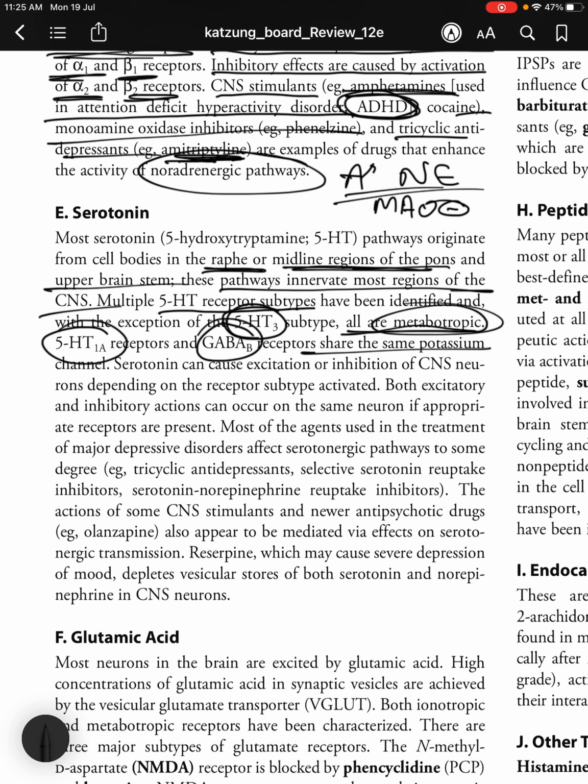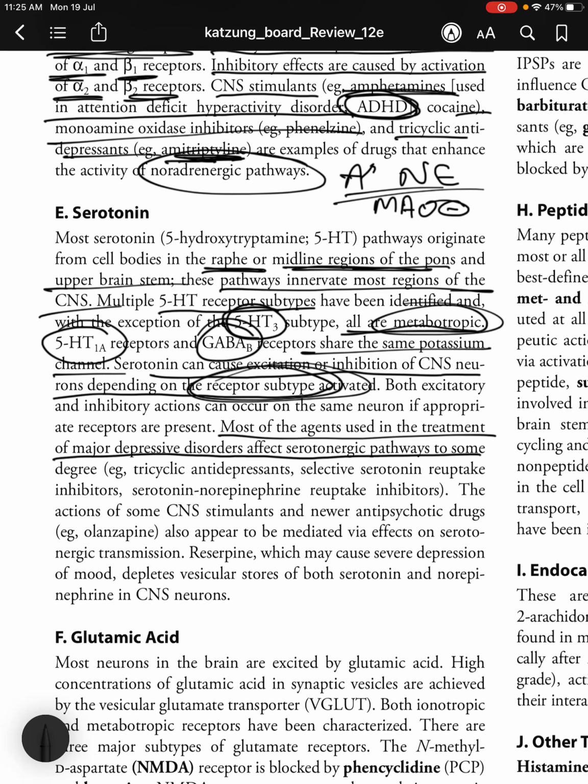So 5-HT1A and GABA B receptors share the same potassium channel. Serotonin can cause excitation or inhibition of CNS neurons depending on the receptor subtype activated. Both excitatory and inhibitory actions can occur on the same neuron if appropriate receptors are present. Most of the agents used in the treatment of major depressive disorders affect serotonergic pathways to some degree.